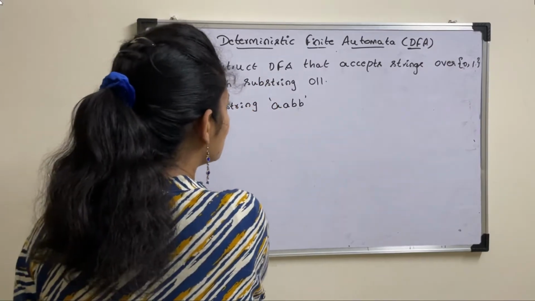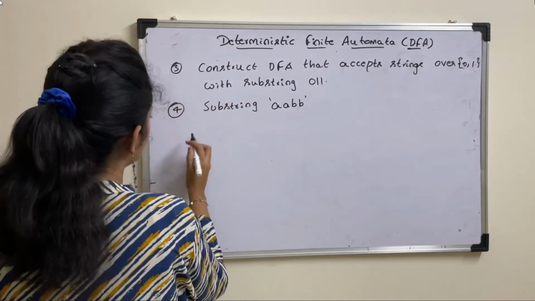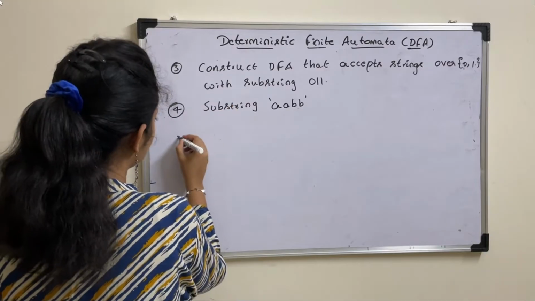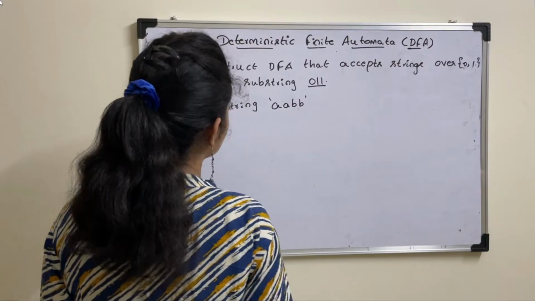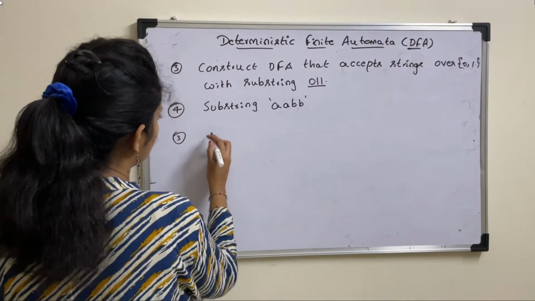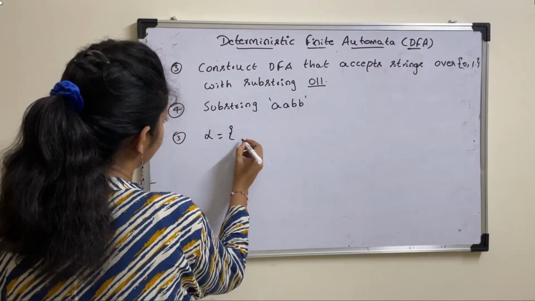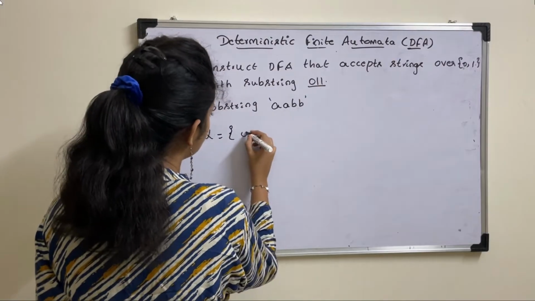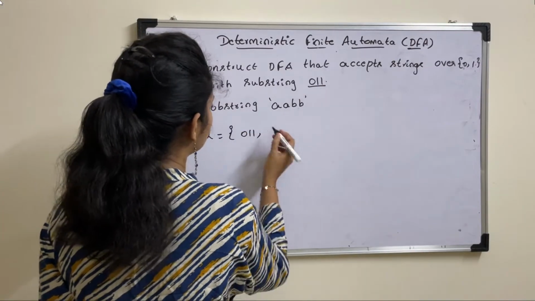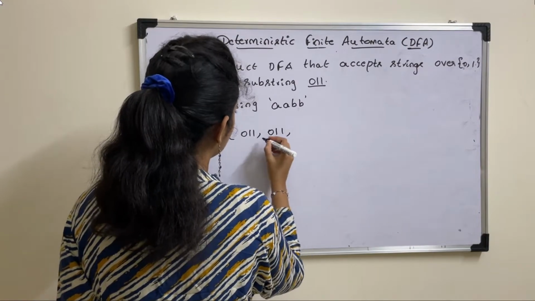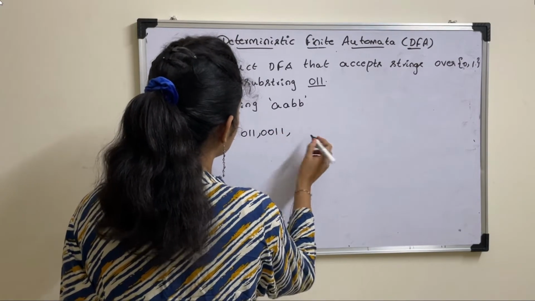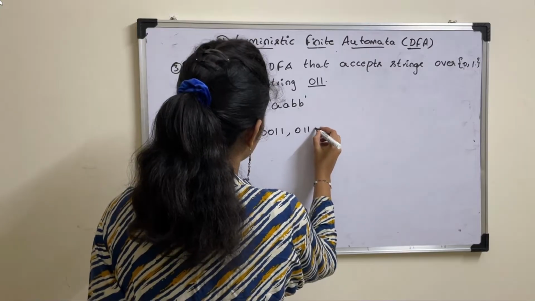Both the questions are related to substrings only. So let us take this third question first. Here the substring is 0, 1, 1. First write the language. The minimum string is 0, 1, 1. Before this you can have any number of zeros and ones. After this also you can have any number of zeros and ones.